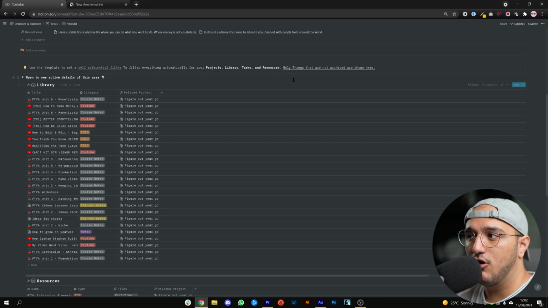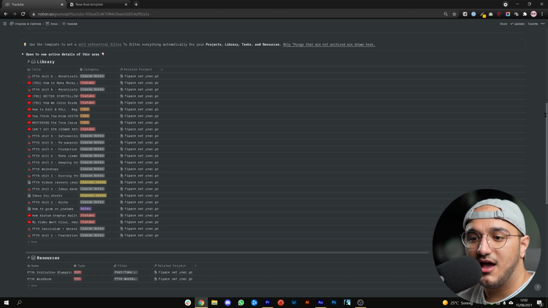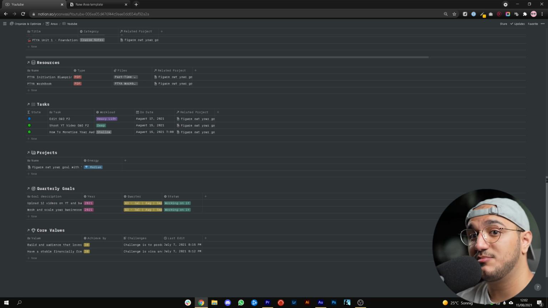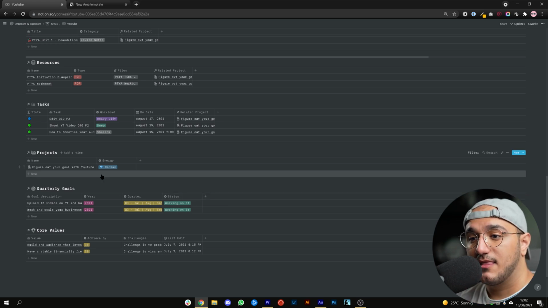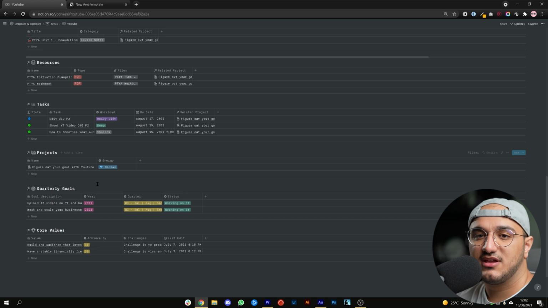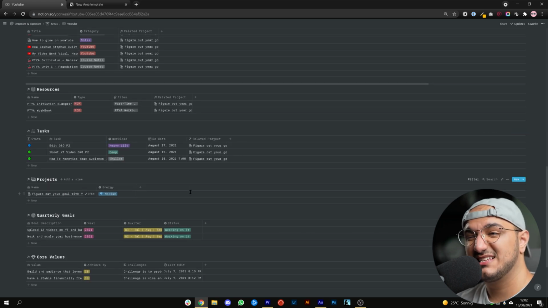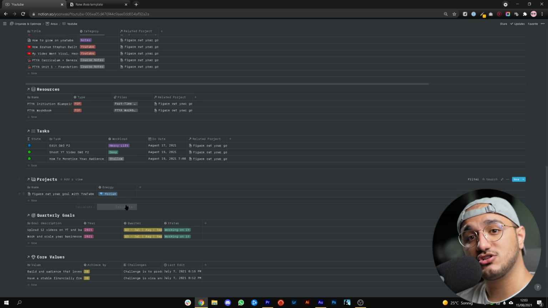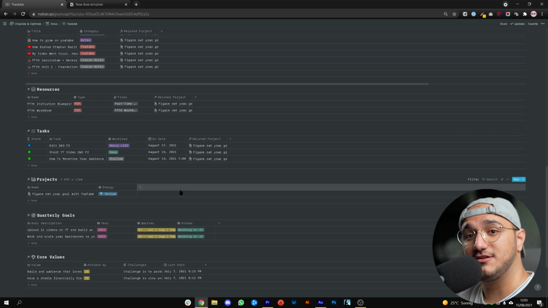So as you can see, all of the databases of my library, my resources, my tasks, projects, goals, and values that we talked about in the previous video are all pulled in here and filtered very nicely exactly for that specific area itself. So as you can see, I can see exactly what I need to do in that area because I can see the tasks there, or what projects I have there, or what goals or values I have, for example.